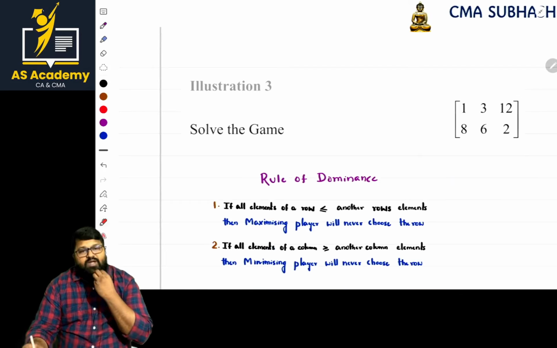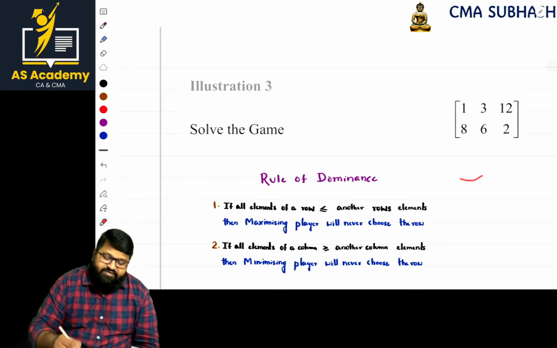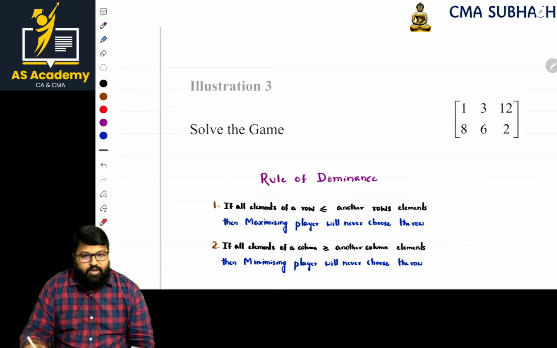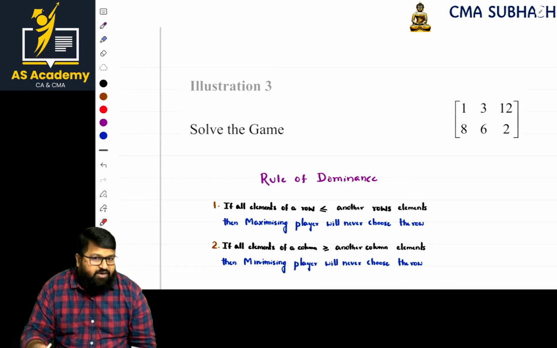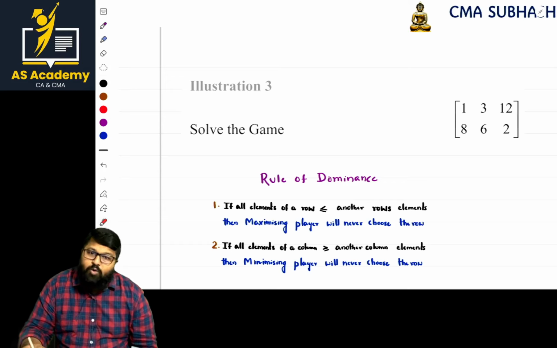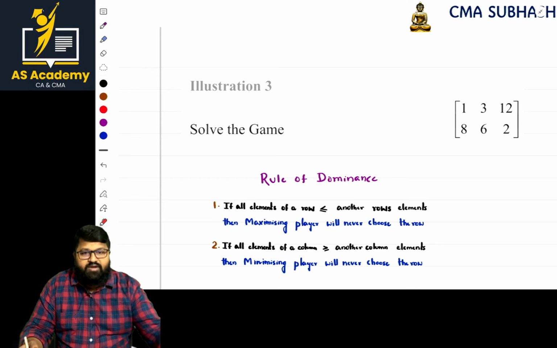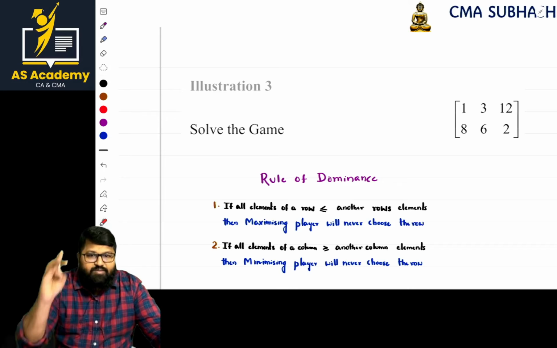They gave a problem. Sir, however, I'm giving the information straight away. For this question, if you apply the rule of dominance, you will not get the answer. And even if you apply the average method, you will not get it. So for this, we have to construct the graph. How to construct the graph, I will give the points. So first, till here, go through a quick recall. Ma, sir, what is the first one?